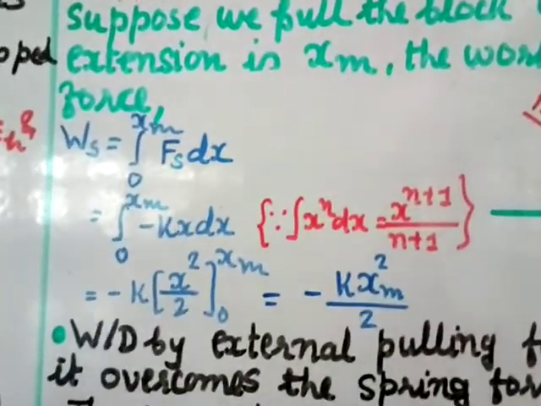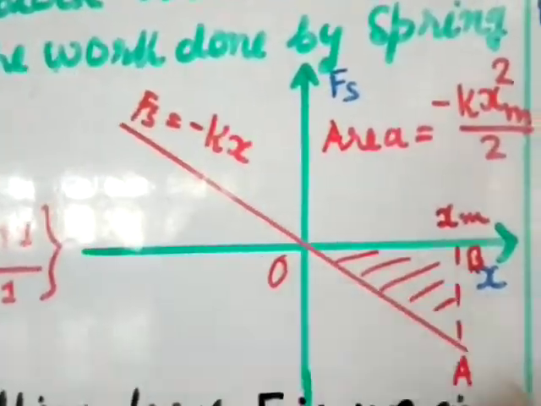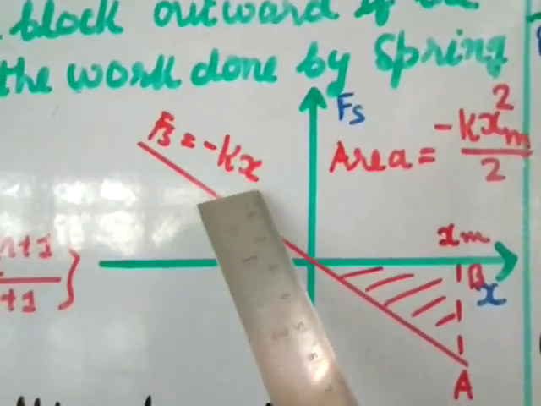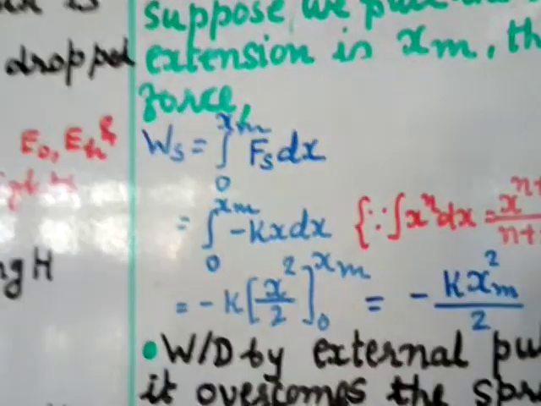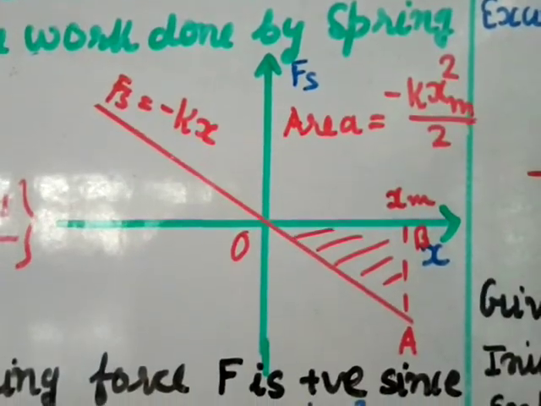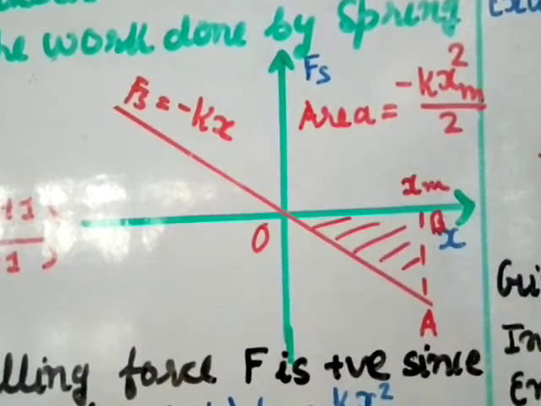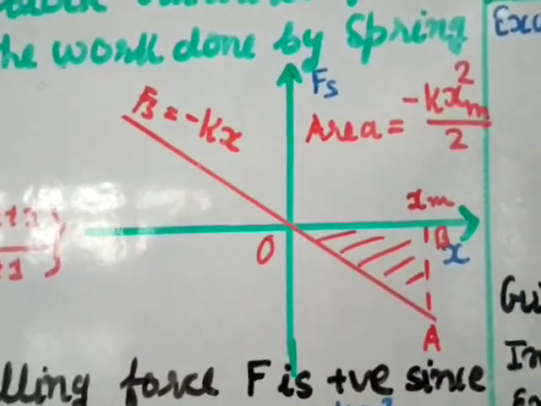Now this work done we can show in the graph. Here you can see the graph. This is the line showing Hooke's law, that is Fs equal to minus kx, and the area under the curve gives you the work done. Here I have written area equal to minus k xm square by 2. This is the x-axis, this is the force, and this area will give you the work done by the spring.